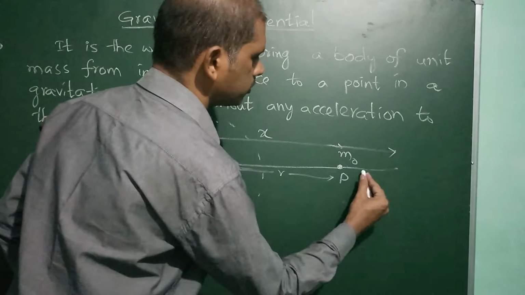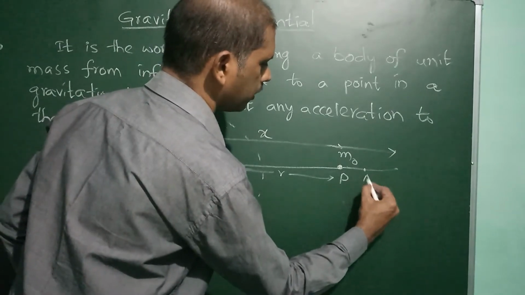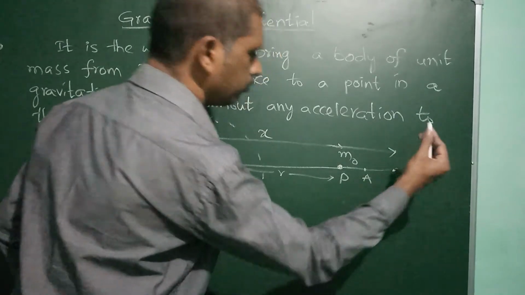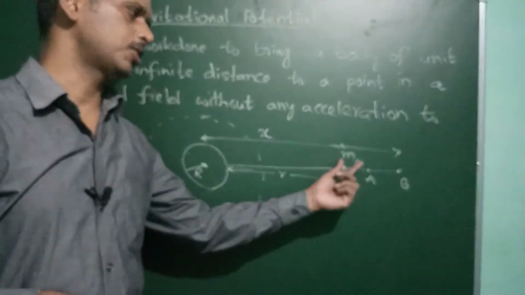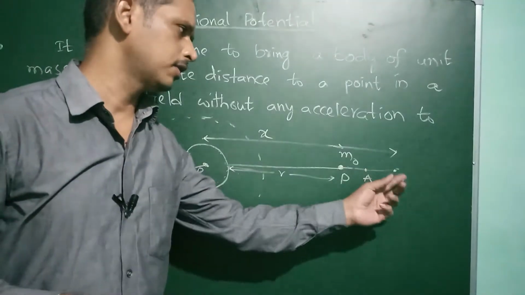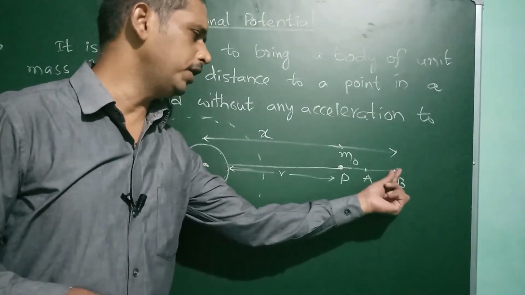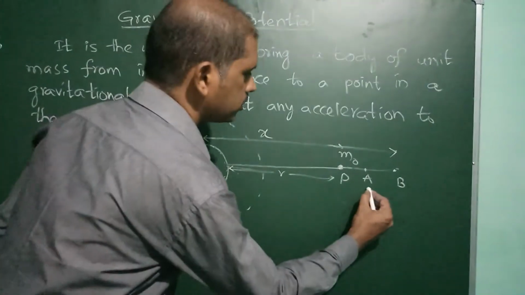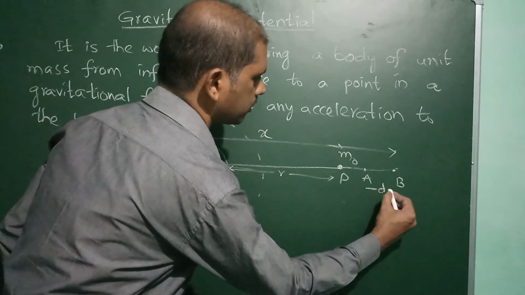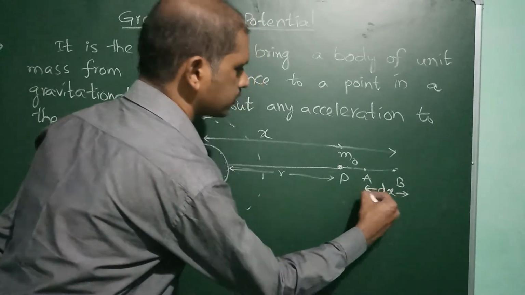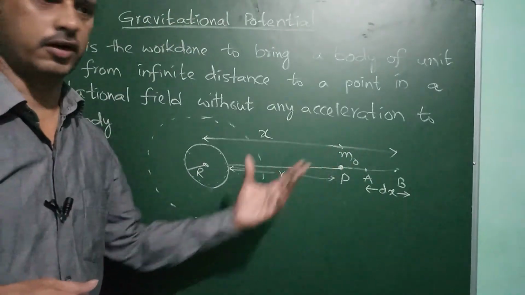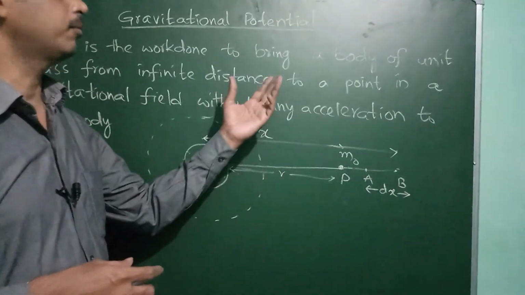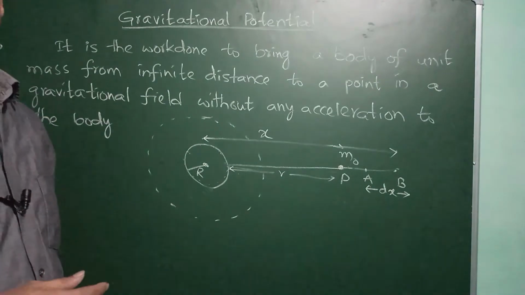Assume two points, A and B. If you want to bring the unit mass from B to A, over a very small distance dx, we have to do some work. That work is nothing but gravitational potential.